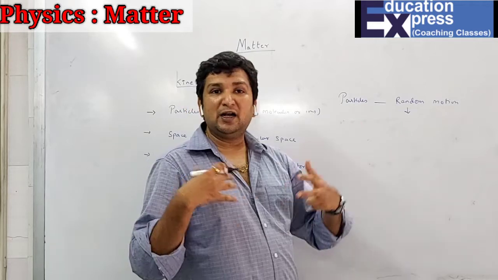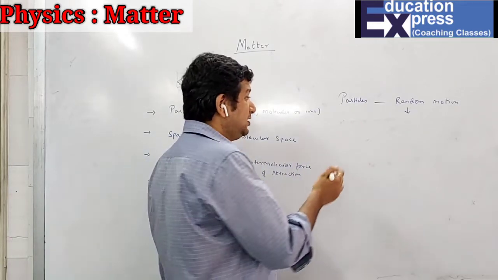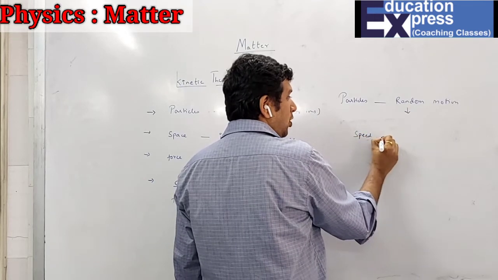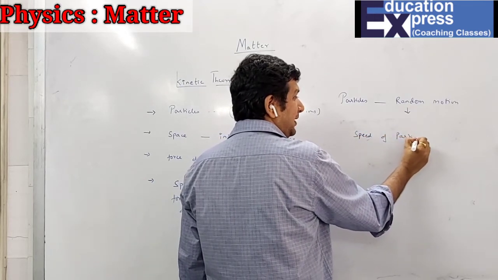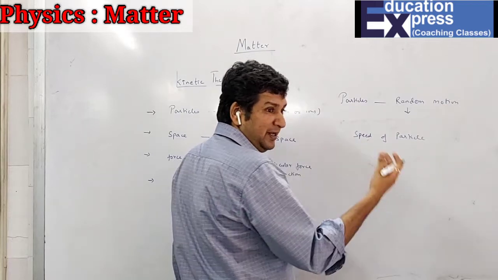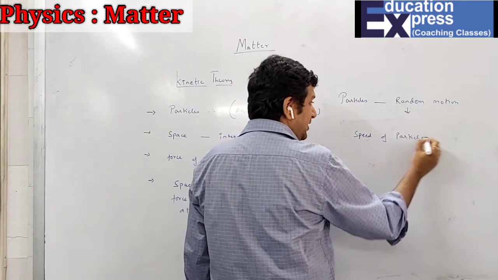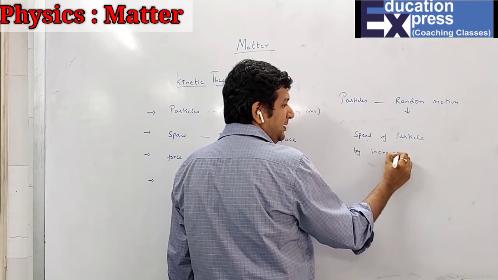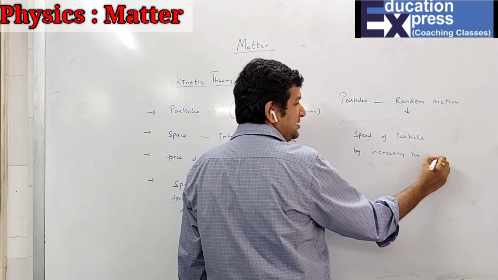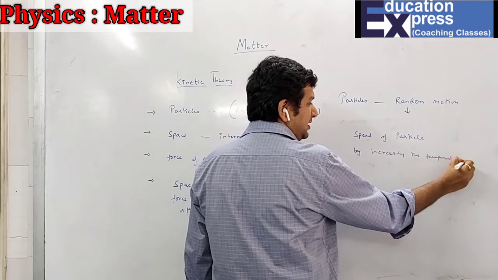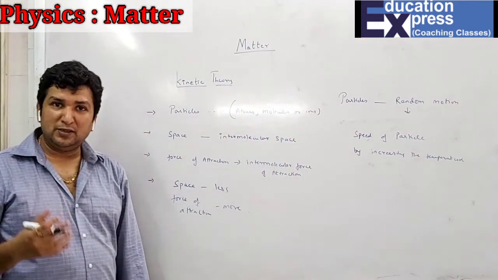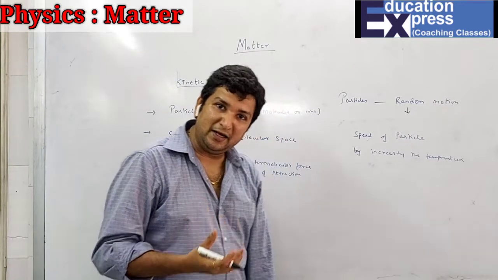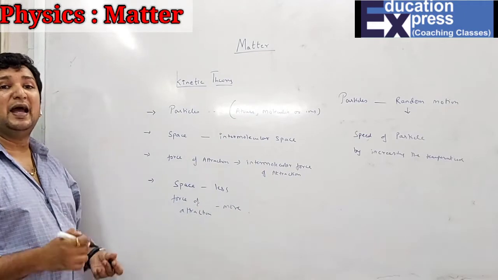And this random motion, or the speed of the particle, can be either increased or decreased. You can increase the speed of particles by increasing the temperature. If you increase the temperature, then the particles will move with a greater speed, and hence the kinetic energy will further increase. So this is basically nothing but the kinetic theory.